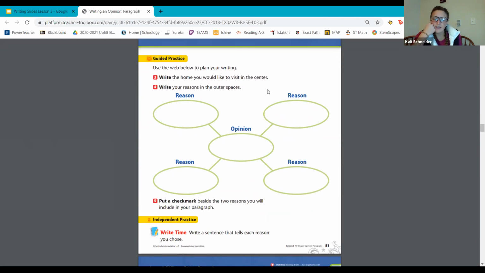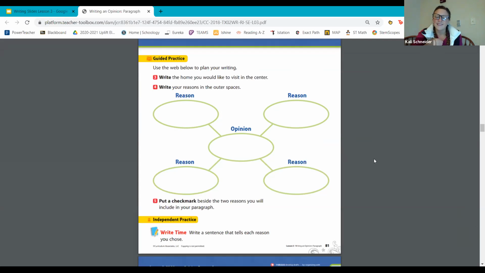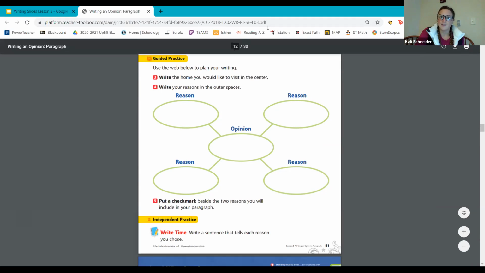I definitely think from reading these, I know what opinion I have. I would definitely want to visit a houseboat because I think it'd be a lot of fun and I really like being on the water. So that's my opinion. And so I'm going to go ahead and write my opinion in this. And it's okay if you have the same opinion, but I really want you to think, it's important as a good writer to write about something you're interested in because it's a lot easier to write that way than choosing something that someone else thinks. So I want your ideas and your thoughts.